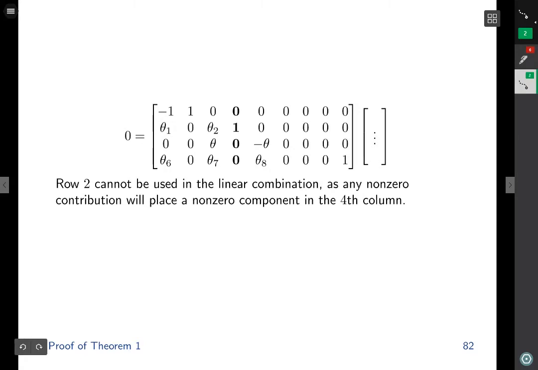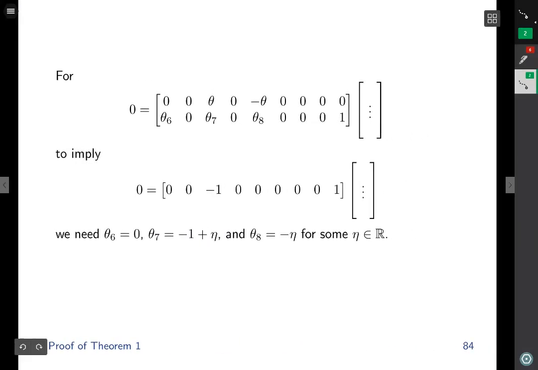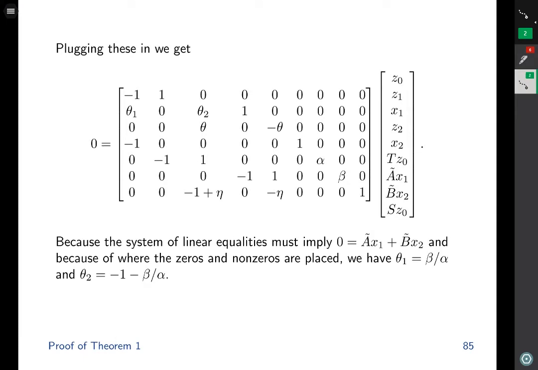Row 2 cannot be used in the linear combination, as any non-zero contribution will place a non-zero component on the 4th column. Row 1 cannot be used in the linear combination, as any non-zero contribution will place a non-zero component on the 2nd column. This leaves us with these two rows to imply this linear equality. For this to be possible, this component has to be equal to 0. In other words, theta 6 must be equal to 0. Note that this 1 is matched with this 1. To be able to multiply this row by a scalar and add to these components to obtain minus 1 and 0, theta 7 must be equal to minus 1 plus eta, theta 8 must be equal to minus eta for some eta. We plug these conclusions in to get this simpler linear system of equalities.